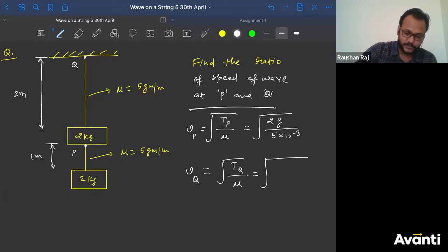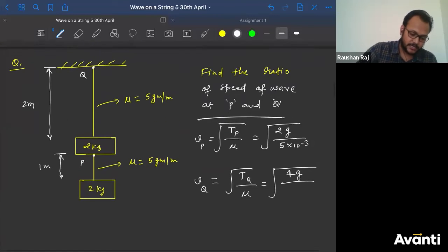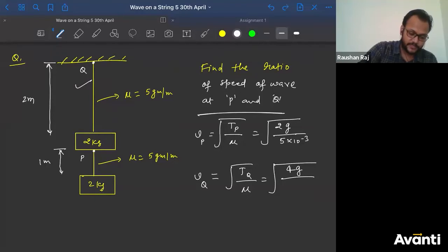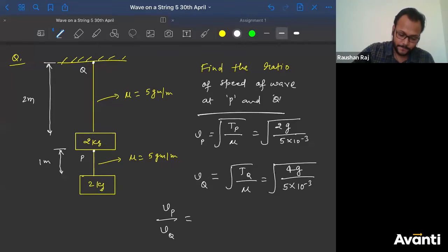So I'll write here 4G divided by, what is the mu of this string? So mu of this string is nothing but the same, 5 into 10 to the power minus 3. The speed of wave at P and speed of wave at Q, that means Vp divided by Vq is equal to, तो क्या मिलेगा? ये तो 5 into 5, 5 कैंसिल हो जाएगा. मिलेगा क्या मेरे को? G कैंसिल, तो 2 divided by 4 का स्क्वायर रूट. So answer will be 1 is to, sorry, so 2 is to, oh my bad, this.